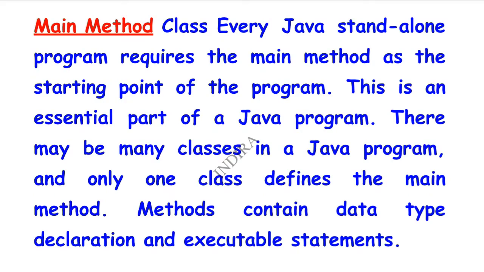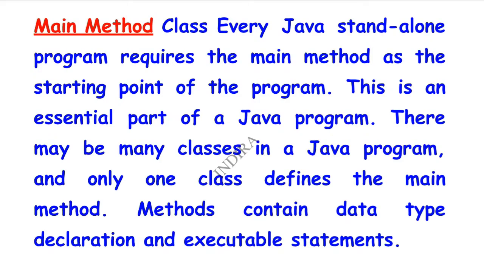Coming to the example of a letter format. In any letter format, the header section is important, and at the same time the body section is also important. Without both these sections, the letter is not complete. Like that in Java also, the class definition section and the main method are very important. Without these two, we can't run Java. The main method is the most important and necessary part of the Java program. There may be many classes in a Java program, and only one class defines the main method.